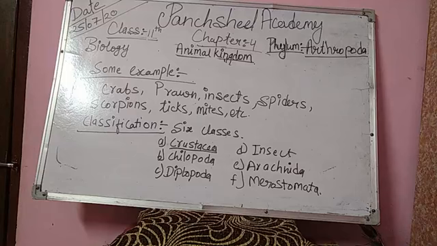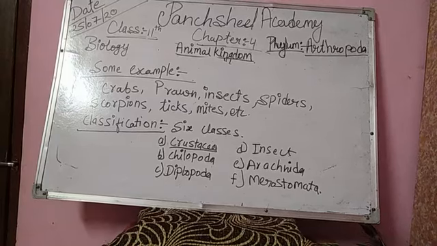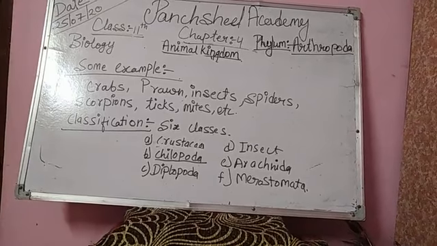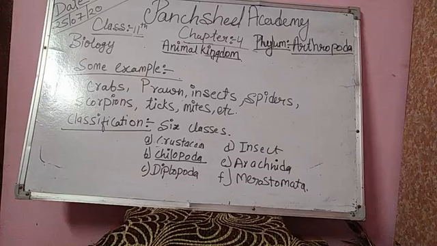The next class is Chilopoda. We are discussing the second class, Chilopoda.